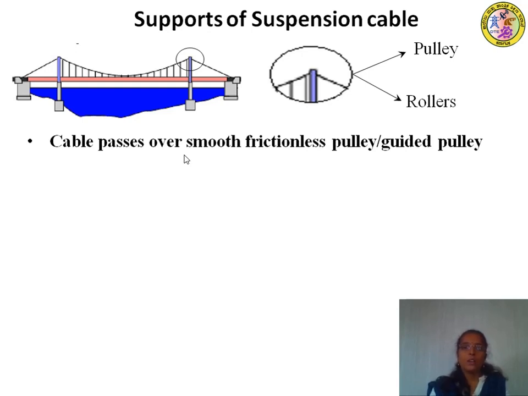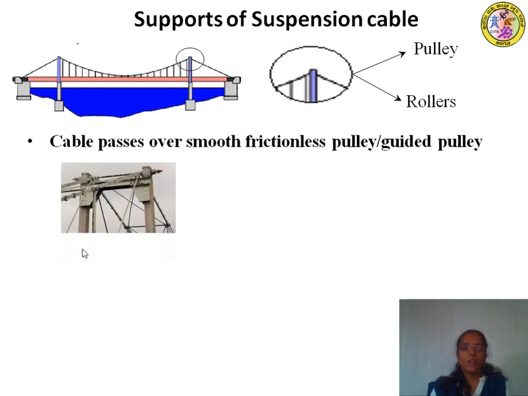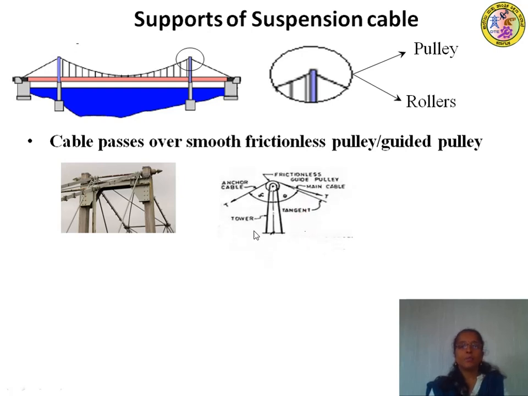You can observe this is a real photograph of a pulley where the suspension cable is passing over the pulley, and if you idealize it, this is the tower, this is the suspension cable and this is the anchor cable. If Ts is the tension in the suspension cable, let us take Ta as the tension in the anchor cable.